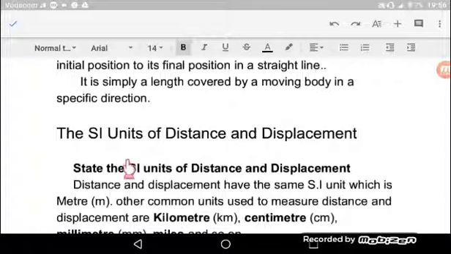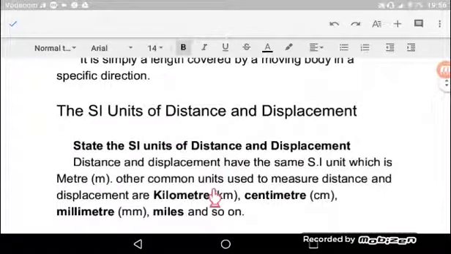Sasa tuzungumzie SI units of distance and displacement. Distance and displacement have the same SI unit which is meter. Kwa hiyo mita ndiyo kipimo, ambacho ndio unit alama ambayo inatambulika duniani kote, is the SI unit of distance and displacement. Kwa hiyo SI, the basic unit of distance and displacement is meter.